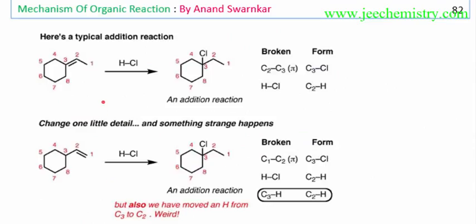Now here the addition reaction occurs. This is how the addition reaction occurs. When this reagent attacks, this will shift to these positions and this becomes a positive charge, this becomes a negative charge. This negative charge will attack this H plus and this Cl minus will leave. This Cl minus will attack this carbocation. I am showing this reaction to understand a little bit about how this is actually happening.